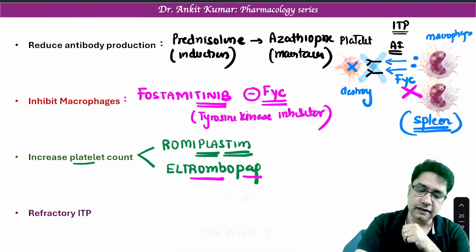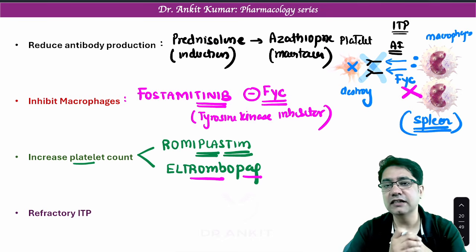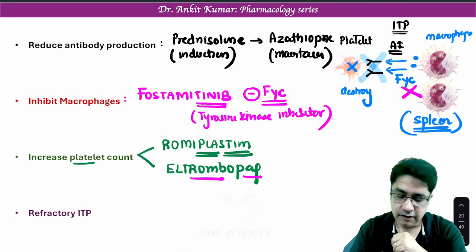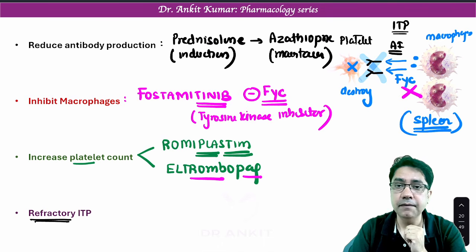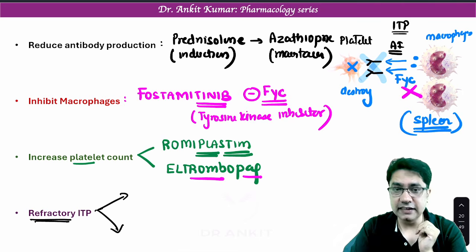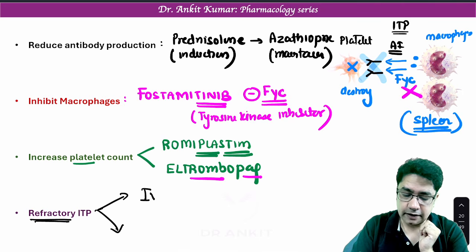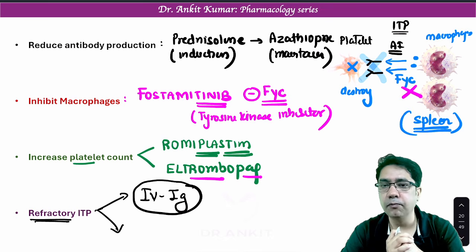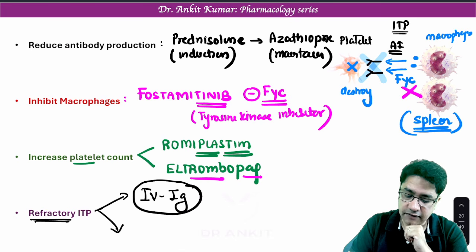Thrombopoietin increases platelet count. Now, if the patient is still not improving with all these therapies, we call it refractory ITP. So don't you think in refractory ITP, we have to remove this antibody? The drug which can remove or kill this antibody is IVIG, intravenous immunoglobulin, and we can give it along with the drug rituximab.